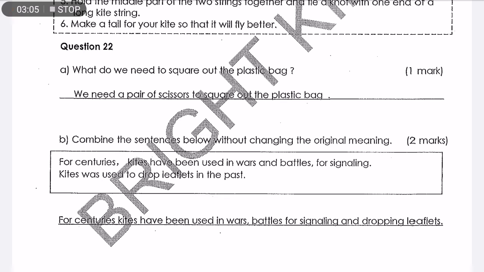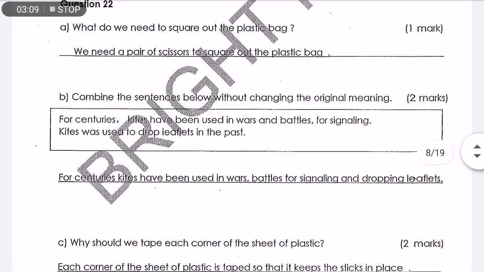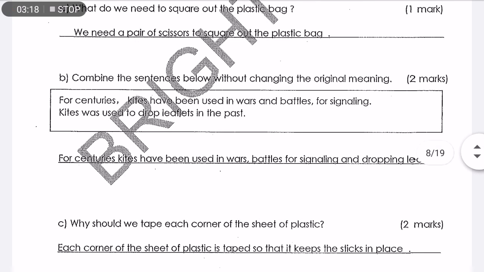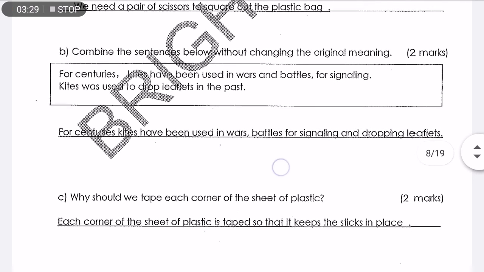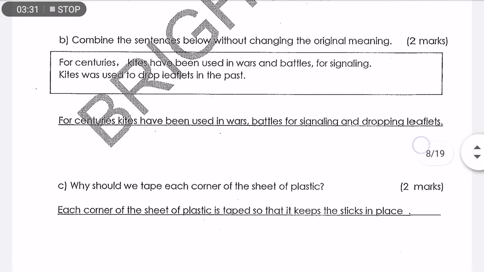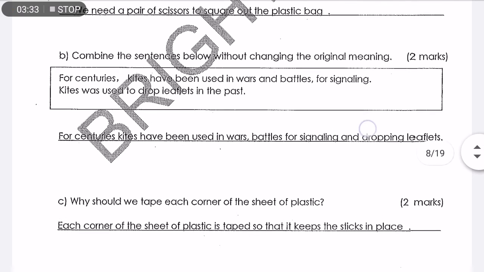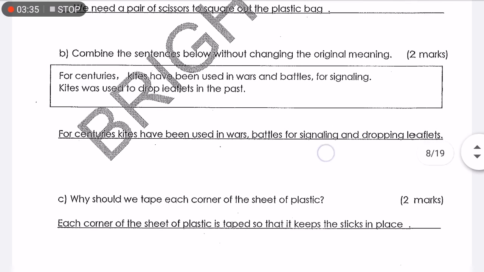Question B. Combine the sentences below without changing the original meaning. For centuries, kites have been used in wars and battles for signaling. Kites were used to drop leaflets in the past. So you must use conjunctions and also punctuation to put this together. So the answer can be, for centuries, kites have been used in wars, battles for signaling, and dropping leaflets. So there is a conjunction here, there is punctuation.